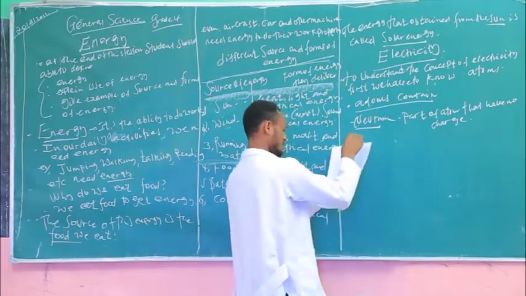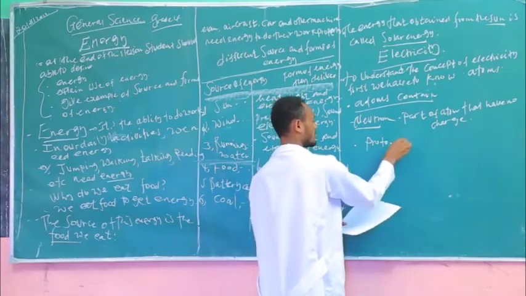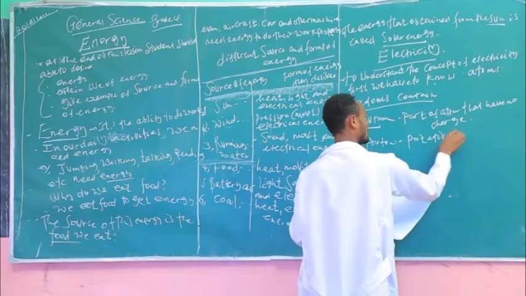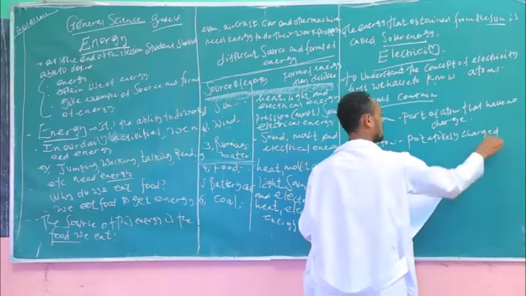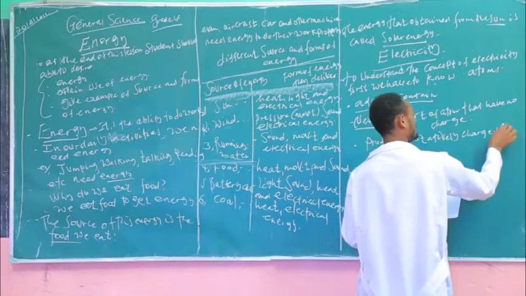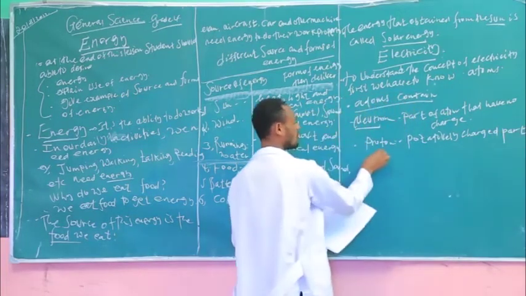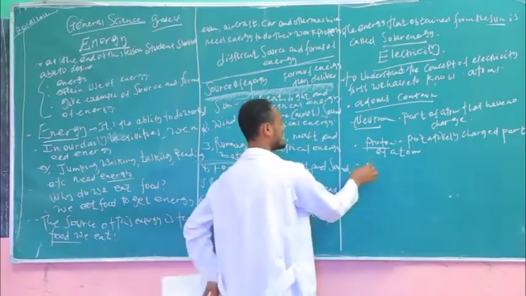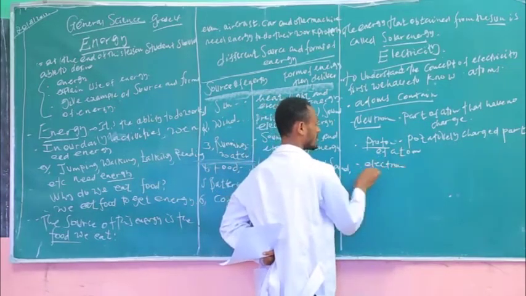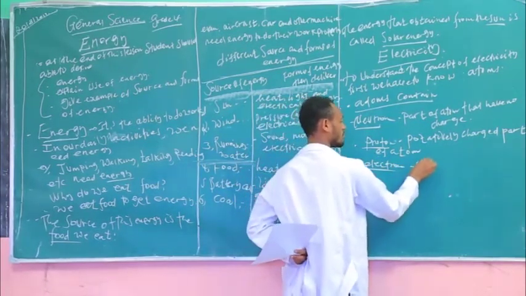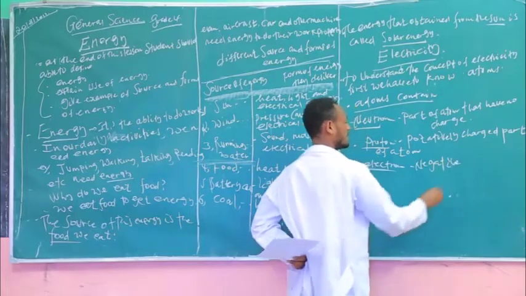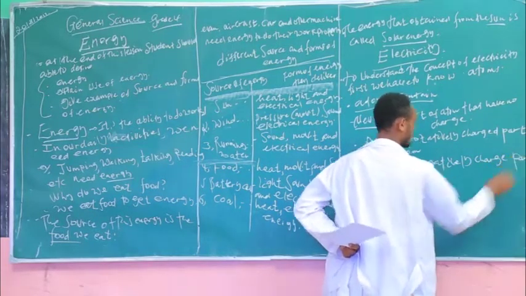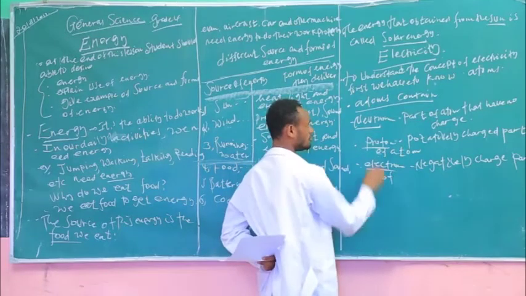The second one is protons, positively charged particles. The third one is electrons. Electrons are the negatively charged part of atoms.